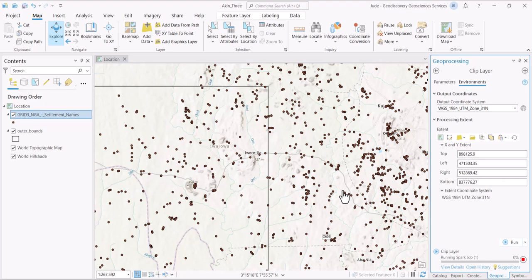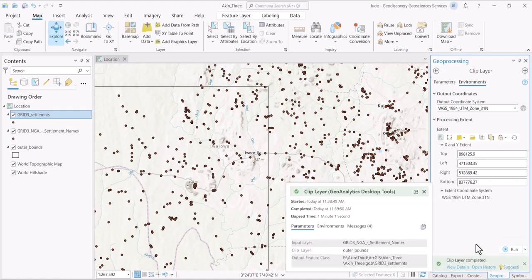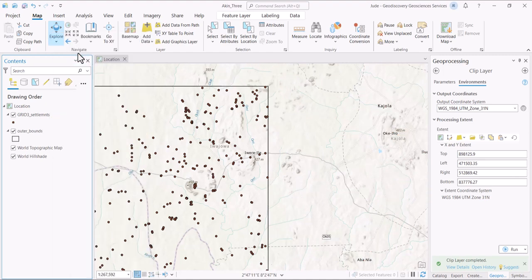After this, it will load it to memory. If you can see, it says running Spark job, because it's trying to load this Spark module to actually run. It's actually a very fast routine. But from now on, whenever you want to do any similar geoprocessing, the speed will be increased, because you don't need to load these things afresh. So because this one has served its purpose, we'll now remove it.